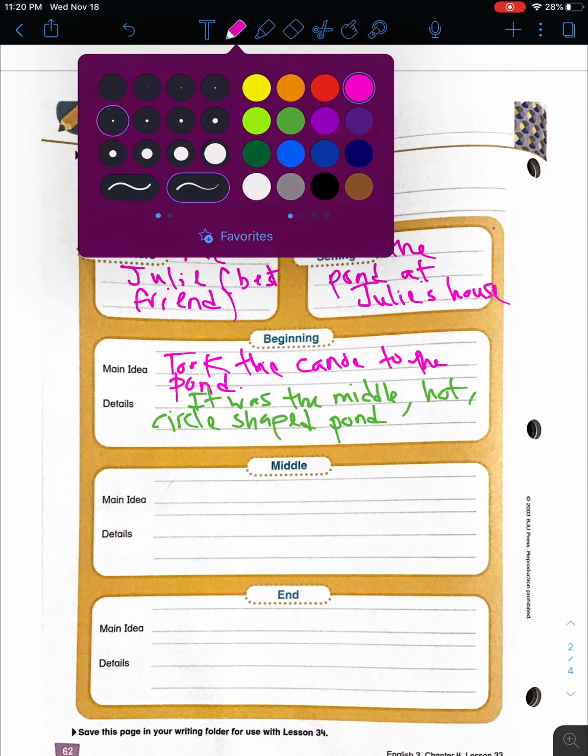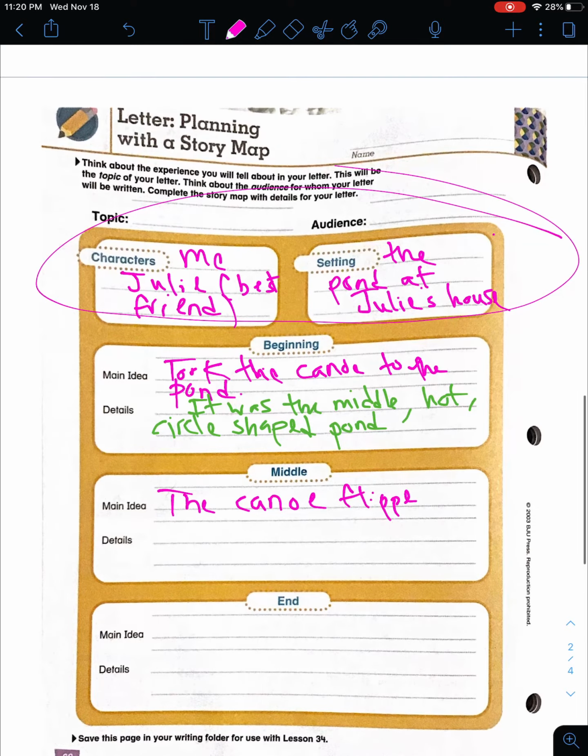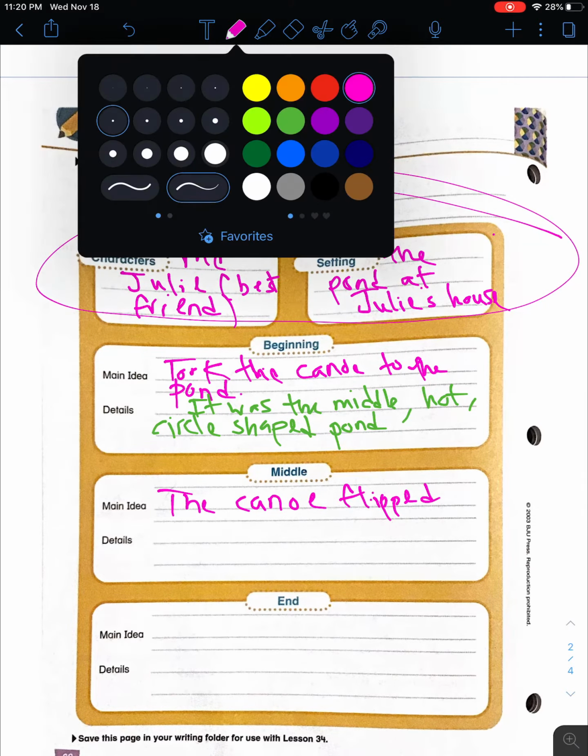Alright, and then the next part is the middle of my story. So this can be where the canoe flipped. Alright, so I can put my main idea for the second paragraph of my, or the third paragraph technically, because these two paragraphs here are going to be my intro paragraphs. Alright, then the beginning part of my story, which will be the second paragraph. Third paragraph would be the middle of my story. Okay, so I can put that the canoe flipped. Alright, so that is my main idea for my second paragraph.